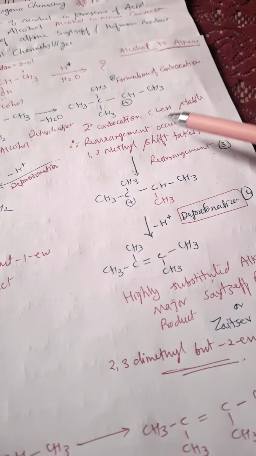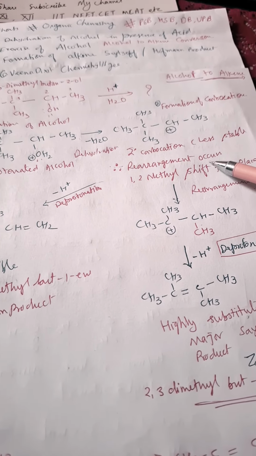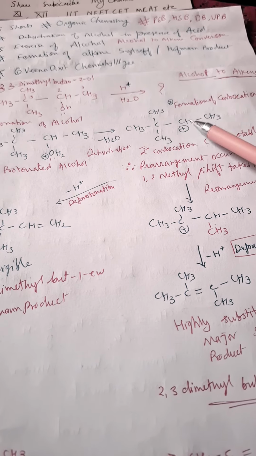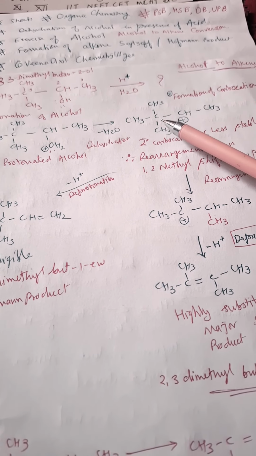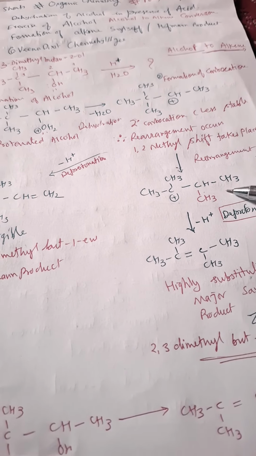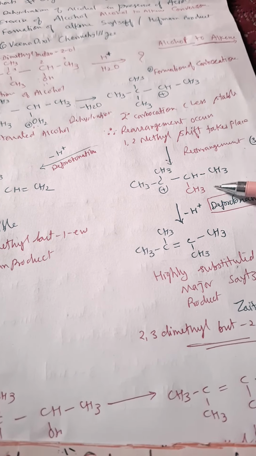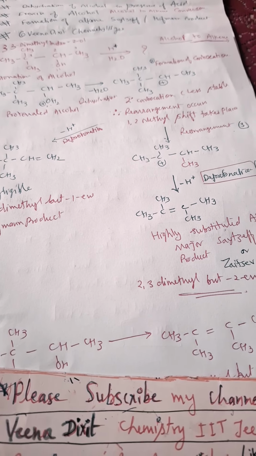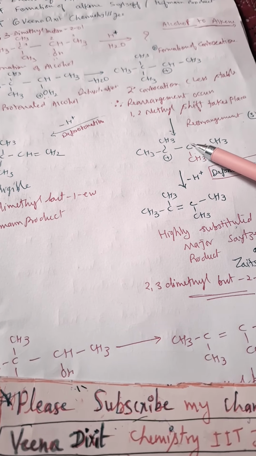Now see, since the 2 degree carbocation is less stable as compared to a 3 degree carbocation, this methyl group is shifted to this carbon and the positive charge shifts to this one. So we will get a 3 degree carbocation, which is highly stable, and then deprotonation will take place from the adjacent hydrogen. This alpha hydrogen is removed.